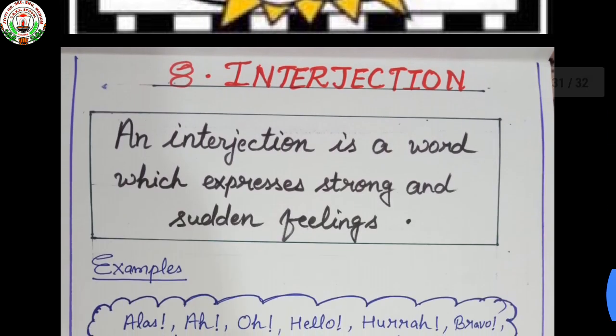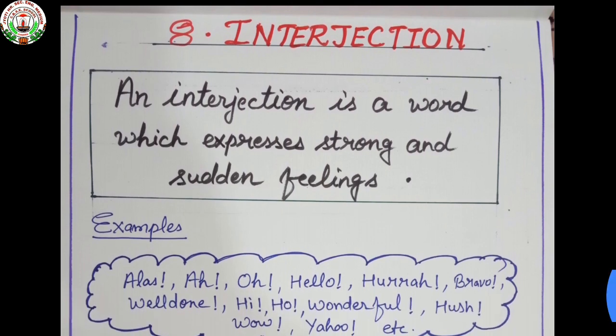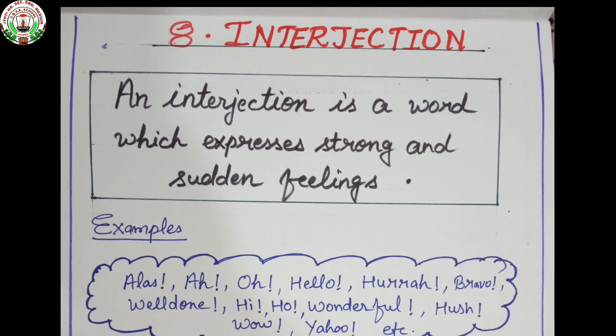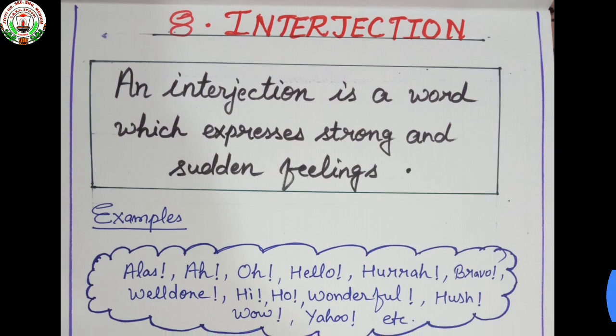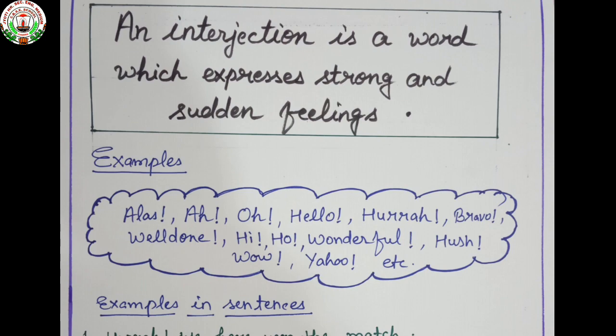So now we understand that an interjection is a word which expresses strong and sudden feelings. See the examples: aha, ah, oh, hello, hurrah, bravo, well done, hi, ho, wonderful, hush, wow, yahoo, etc. So we always remember that words which are used to express some sudden feelings or emotion of the human heart are called interjection, and an exclamation mark is used at their end.